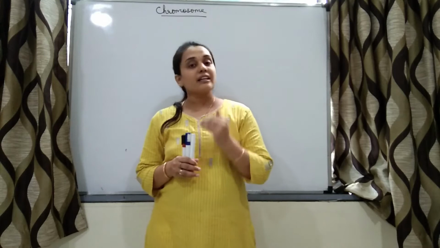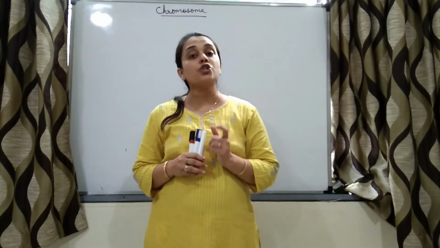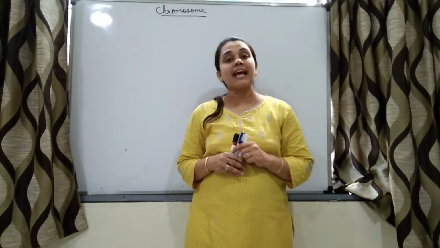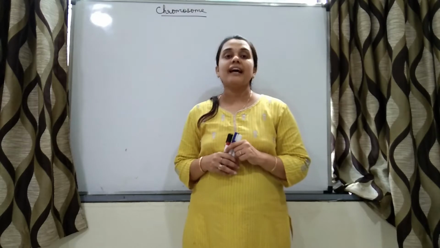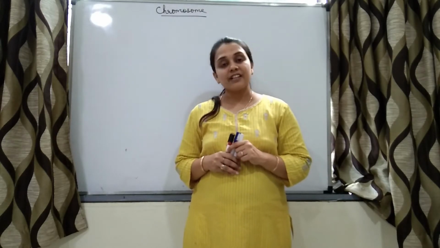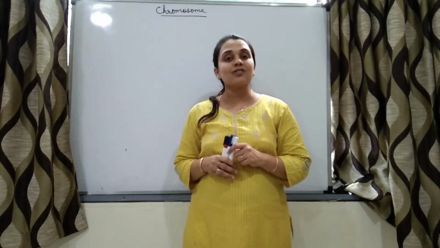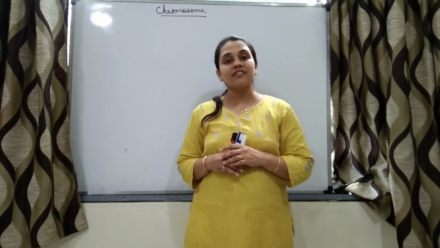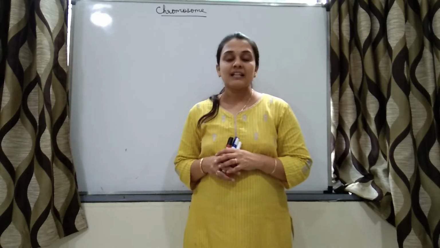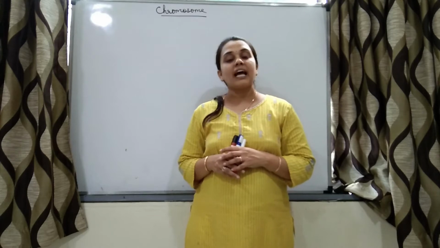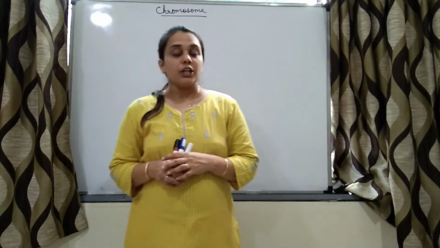Chromatin is of two types, that is euchromatin or a true chromatin which is transcriptionally active, and heterochromatin which is transcriptionally inactive. Heterochromatin is also divided into two types, that is constitutive heterochromatin and facultative heterochromatin.